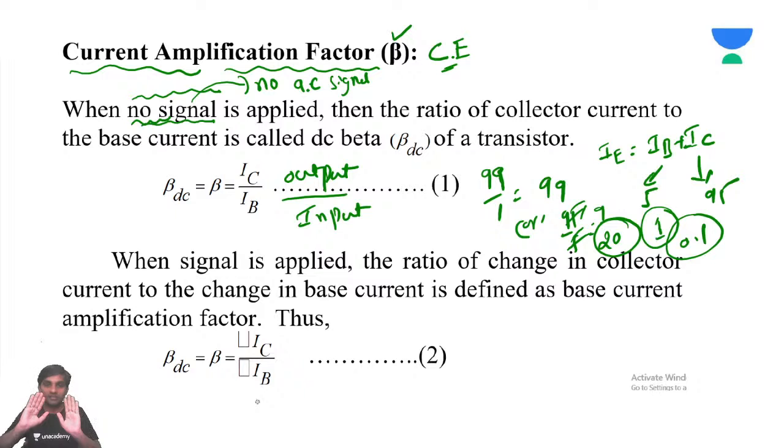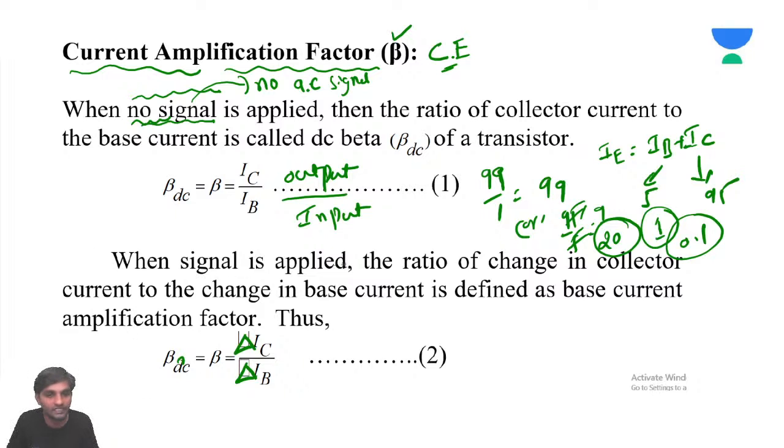Whatever signal you apply is on top of the DC. On top of the DC signal, you are applying the AC signal, and you will see how much this signal is amplified. That is the reason why we use beta AC as delta IC by delta IB.